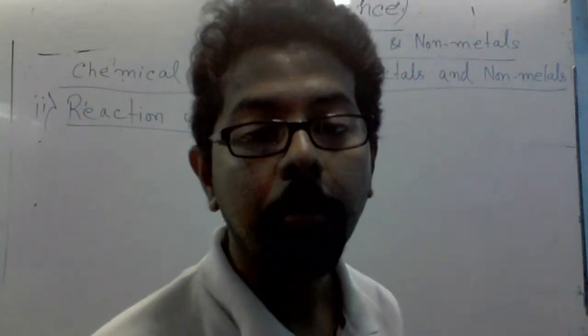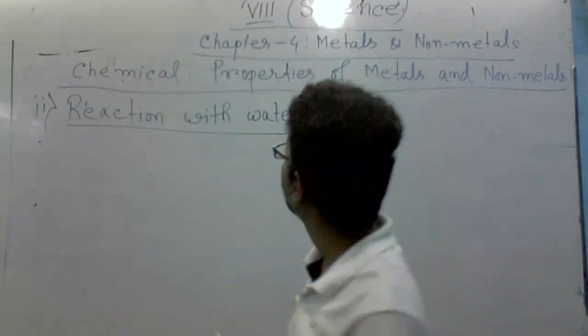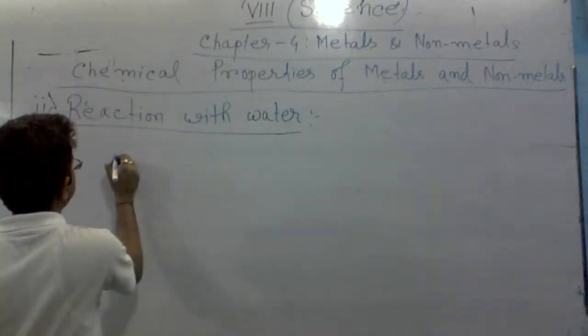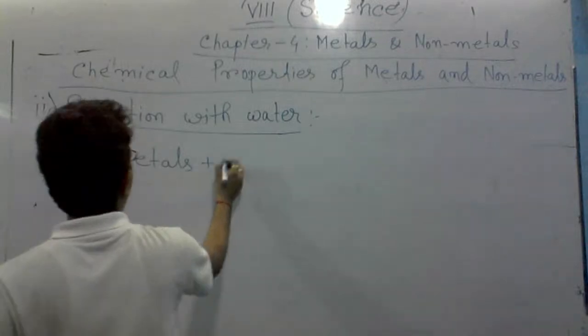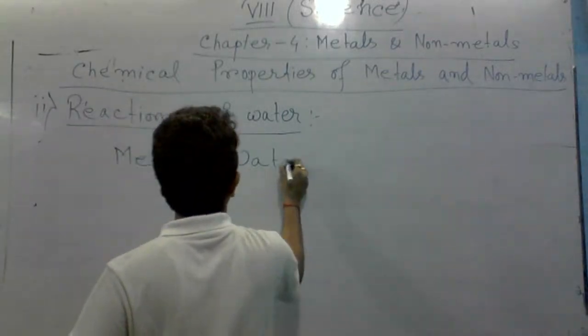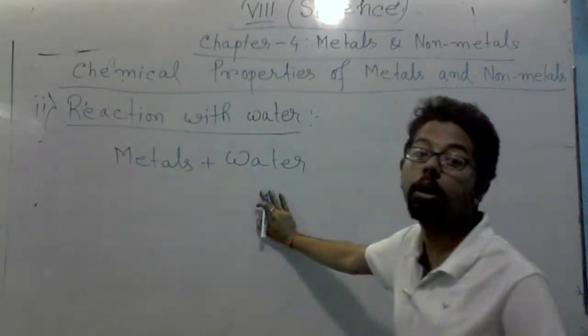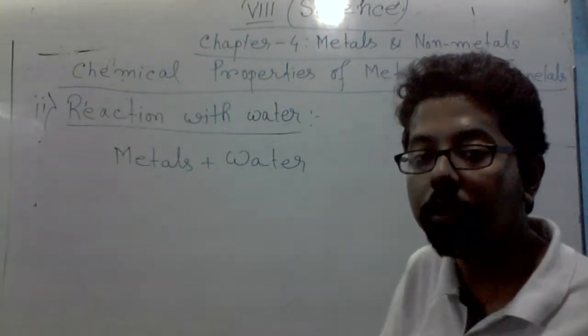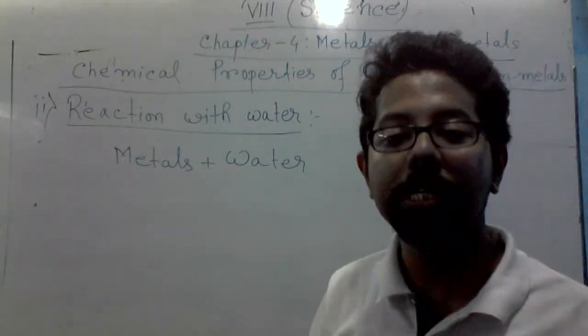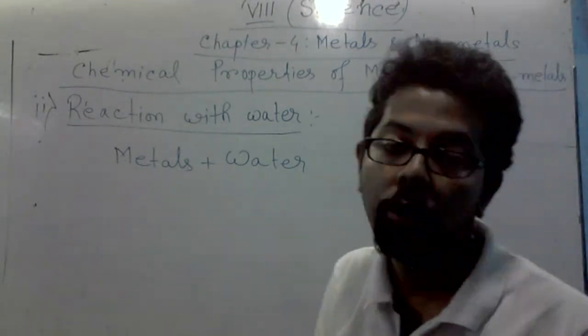What happens? Metal hydroxide. Write down reaction with water. Metals plus water. All these are word equations. What is this called? Word equation. Because हम लोग word में लिख रहे हैं यहाँ पे. As you all are in class 8, that is the reason we are using word equations.